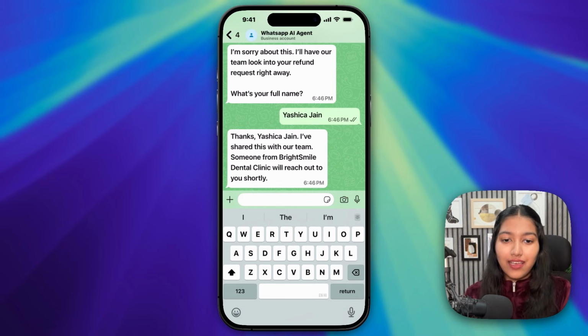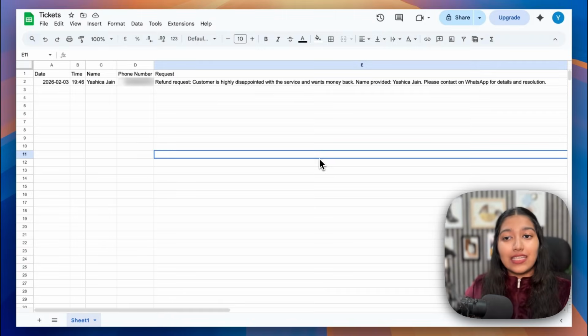So now let's check if this was actually added to the record. And yes, indeed, it was added to the record, as you can see on the screen. Again, I'm using Google Sheets just for simplicity. Now it's up to you how you want your team members to know about the issue. It could be a Zendesk ticket, it could be an email, an SMS, even a Slack message, anywhere where your team members can easily access it and then respond back immediately.